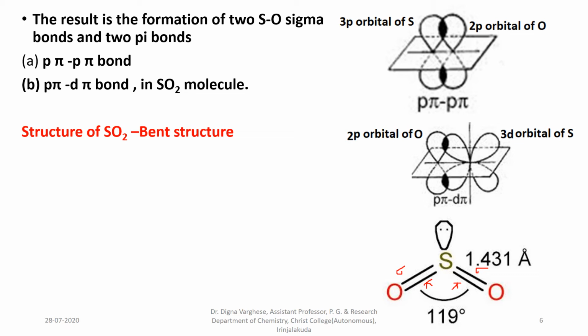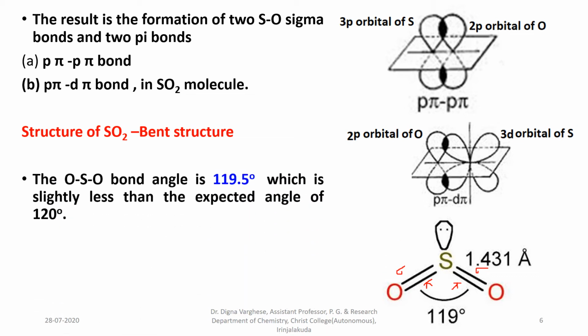oxygen atom. In the sulfur dioxide molecule, the OSO bond angle is 119 degrees. We know that for sp2 hybridization the normal bond angle is 120 degrees, which we actually expect, but the angle is a little less than 120 degrees.